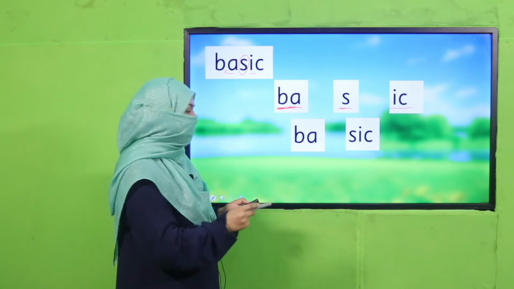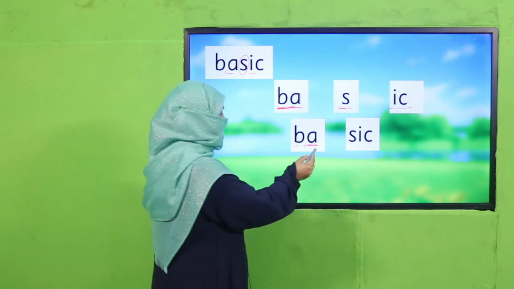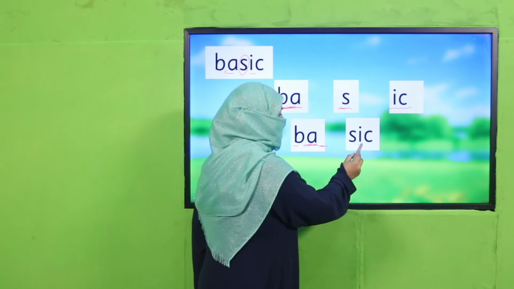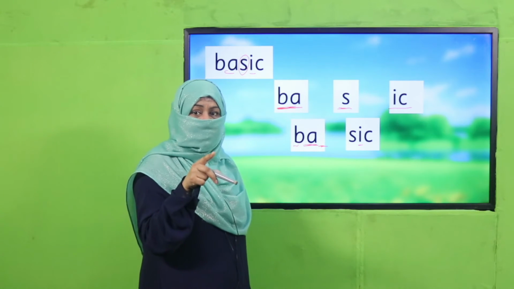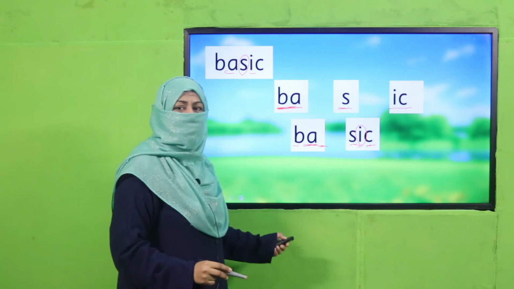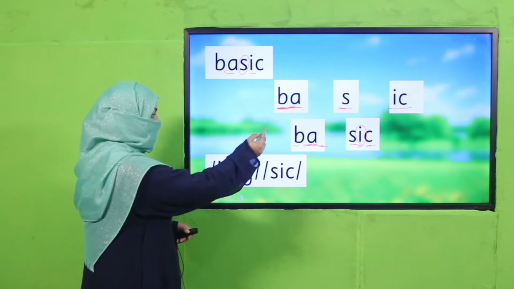Basic, right? Why is this "ba" giving a long sound? Because there is no consonant after it. And "ik" is giving a short vowel sound because this vowel is packed by two consonants. So this word becomes basic. And this is how we make the syllables.